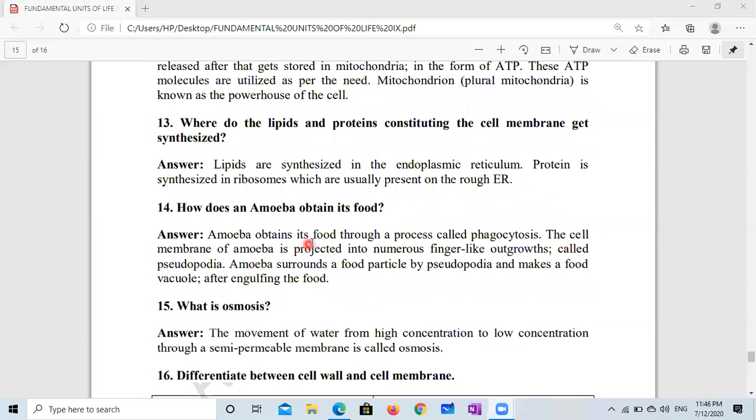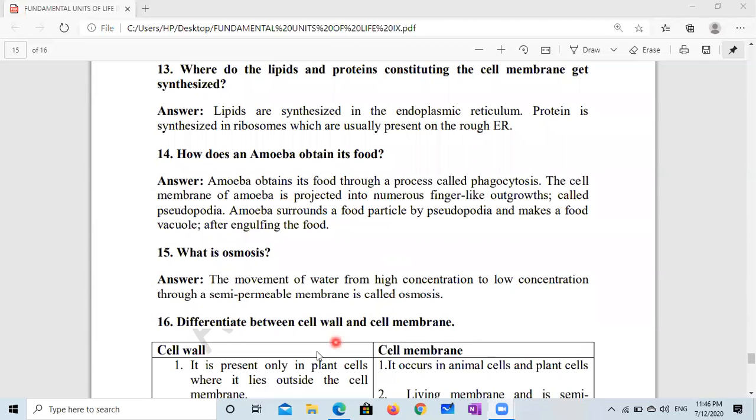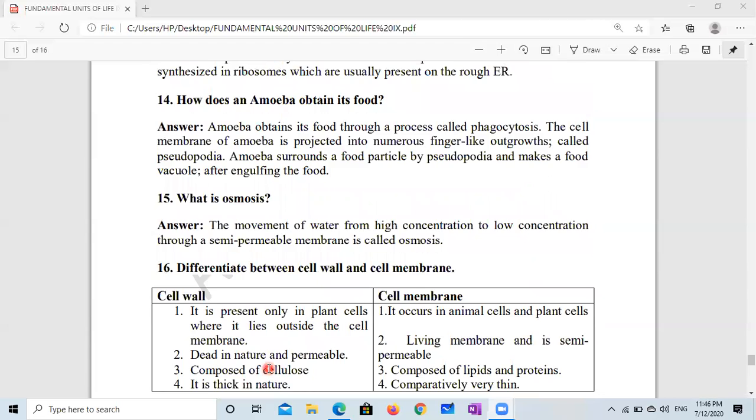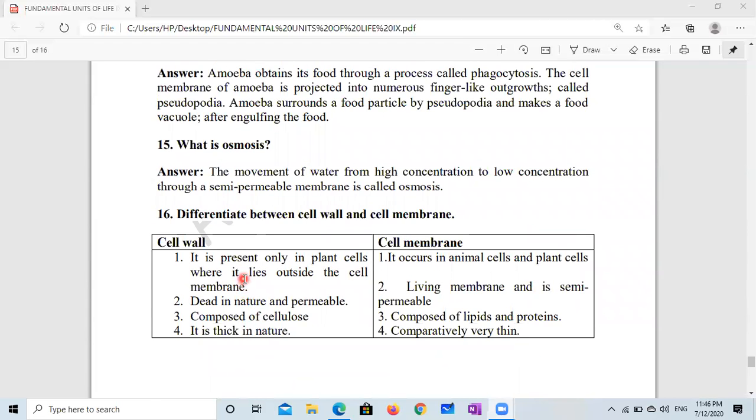How does an amoeba obtain its food? We have discussed what is osmosis and the difference between cell wall and cell membrane.